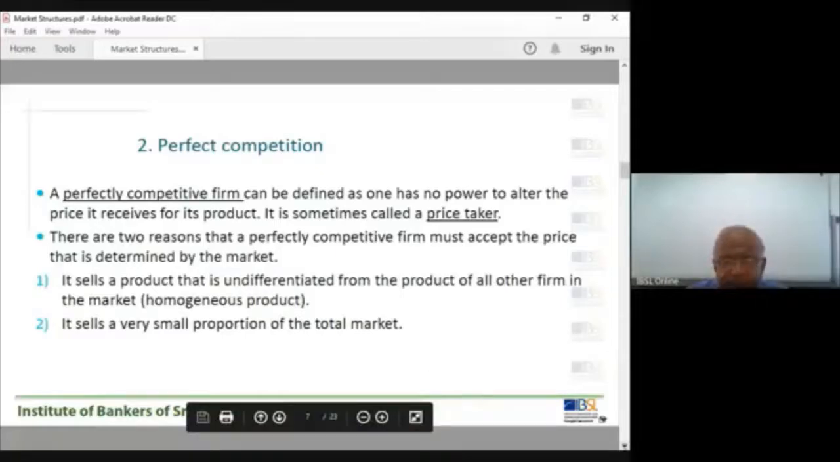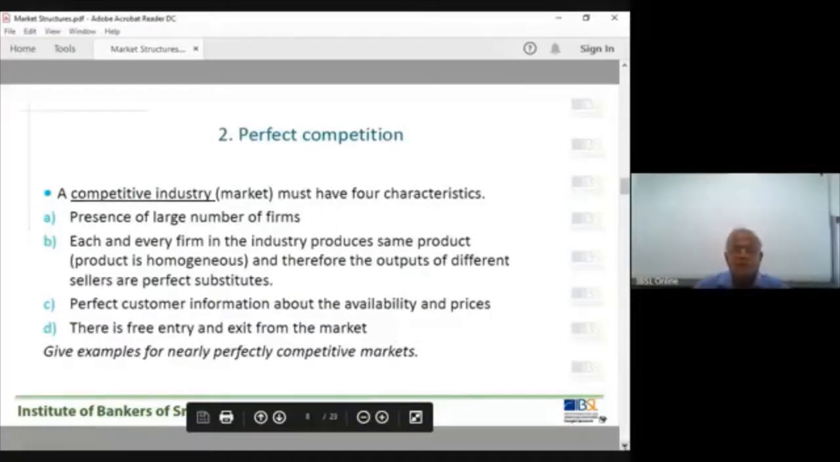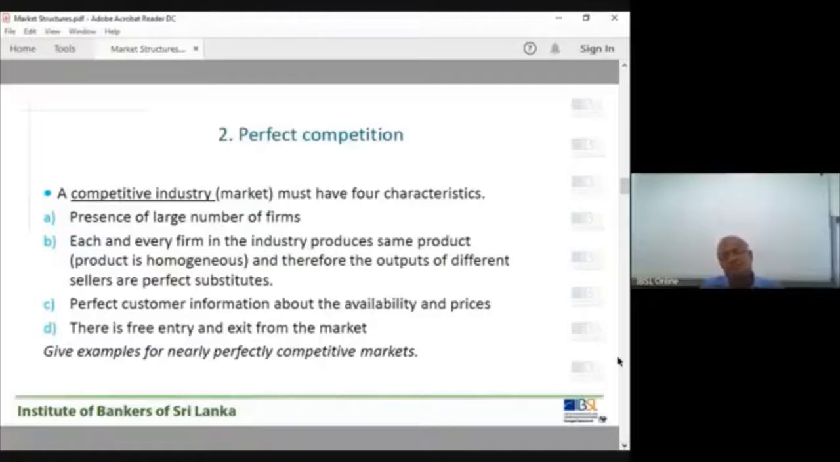The characteristics. Come to the industry. The firm is a price taker. In addition to that, with the same product, the characteristics: presence of a large number of firms. Large number of firms. We don't know exactly, but the paddy industry has around 400,000 to 500,000 paddy farmers. Each farm is a supplier.